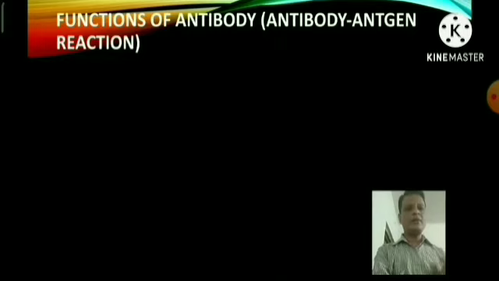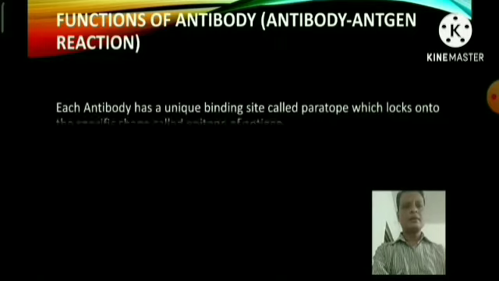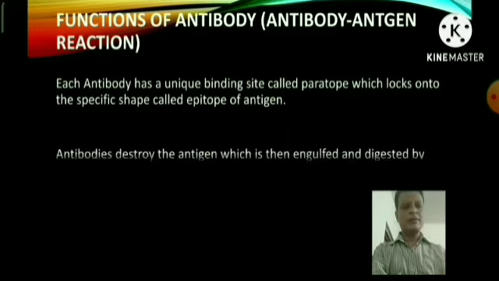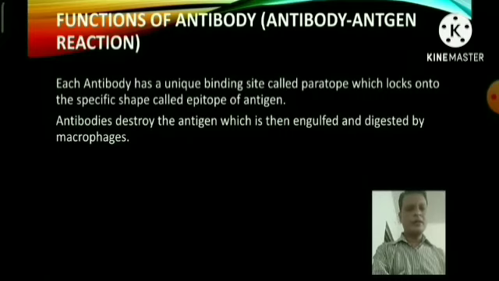Each antibody has a unique binding site called the paratope. I have already discussed the paratope when I discussed the structure of the antibody. The paratope acts as a lock onto the specific shape called the epitope of the antigen. The antibody neutralizes the antigen, which is then engulfed and destroyed by macrophages.